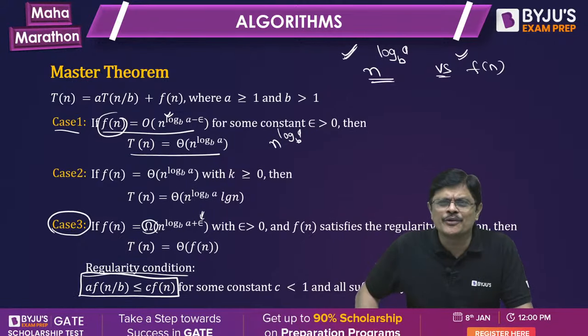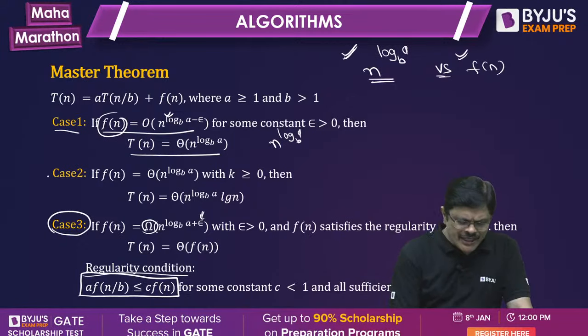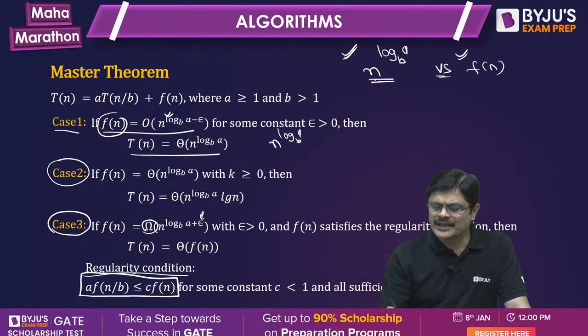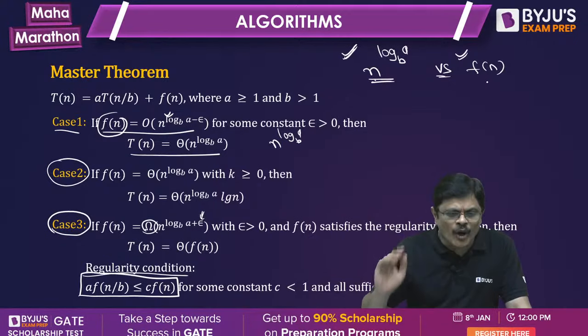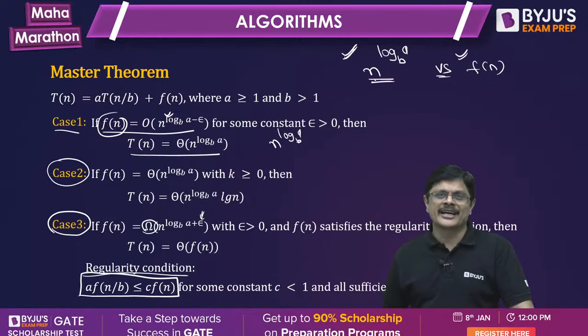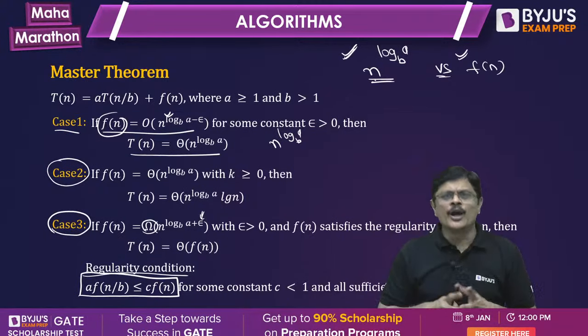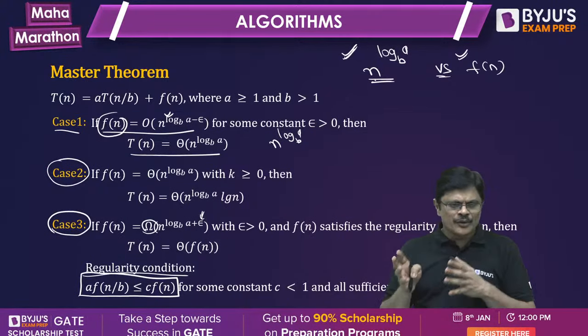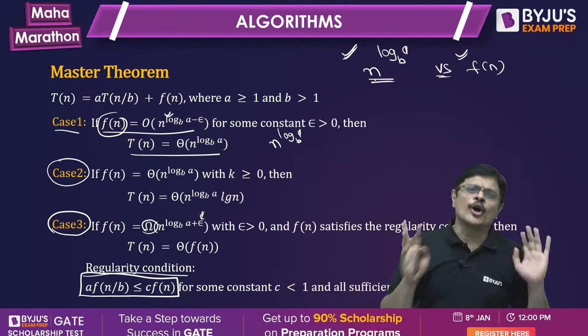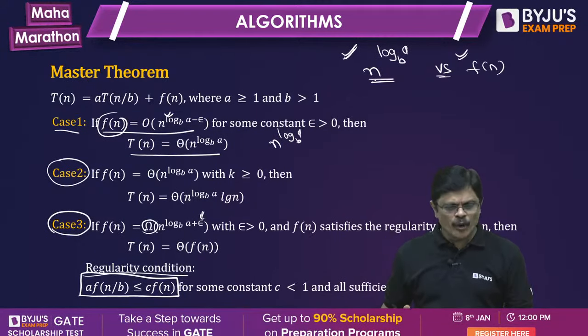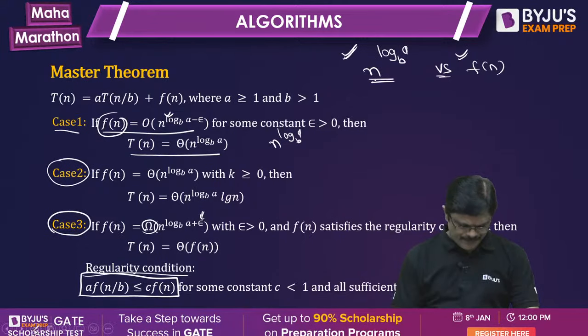But as I told you, if it is a polynomial function, you need not verify, because for polynomial functions, the regularity condition obviously is satisfied. And the most interesting thing is when both are of the same order of growth. In that case, you can take either n power log a to the base b or f(n), and multiply with log n.